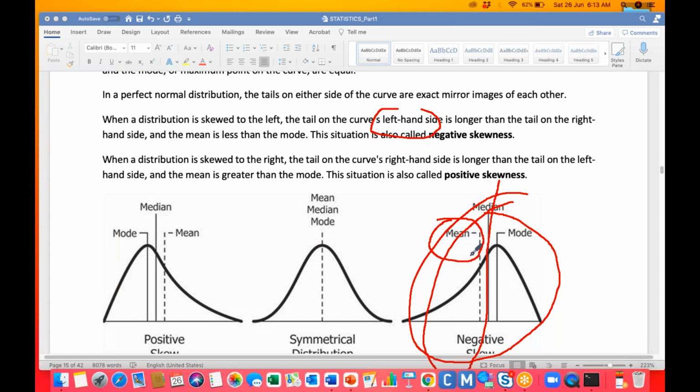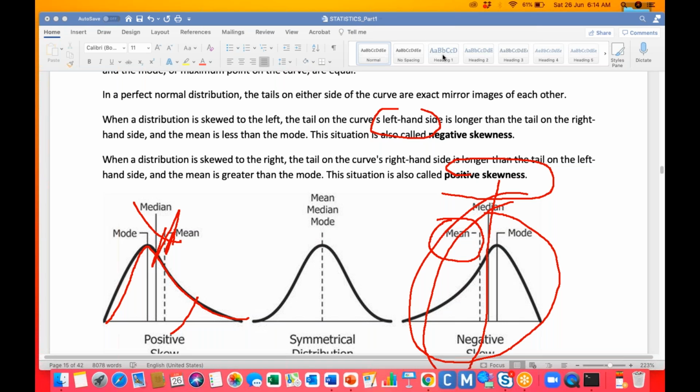Whenever you calculate the mean, median and mode, if the mean is more than the other two, the median and mode, then we call it a positive skew, or right skewed. Got it? When a distribution is skewed to the right, the tail of the curve on the right side is longer than the tail on the left side. The mean is greater than the mode. This situation we call positive skewness. You understood, right? What is skewness?